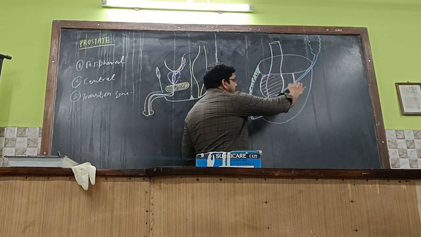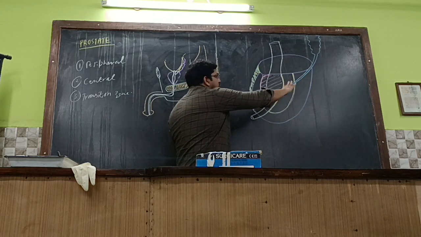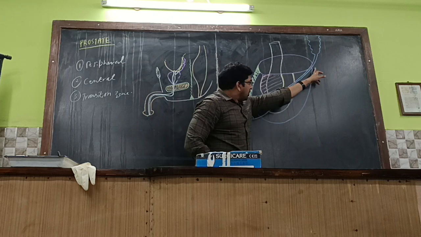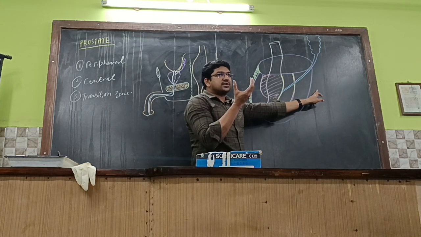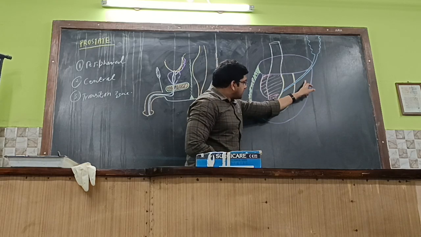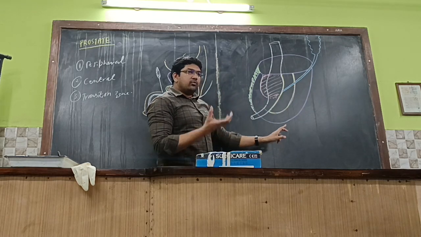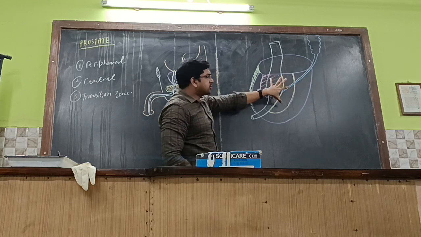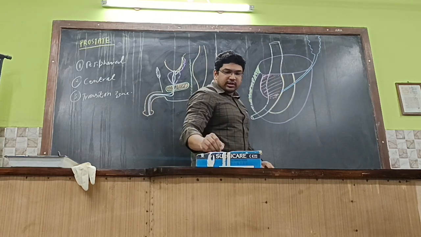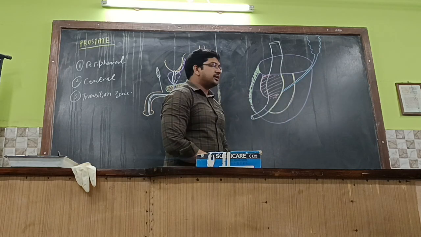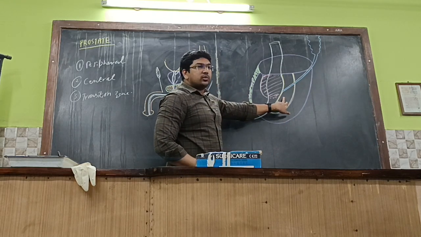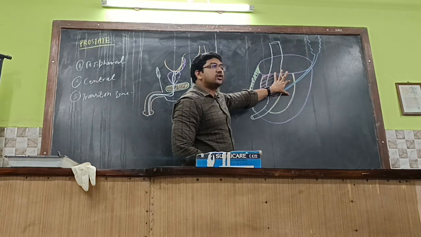First of all, there is a peripheral zone which is U-shaped over here. Whatever you are seeing, the violet colored structure over here, this is a U shape. If you take the prostate as a cup, that forms the peripheral zone. Within that cup, there are two more zones over here. The yellow colored marked structure over here is the central zone, which is surrounding the ejaculatory ducts over here.